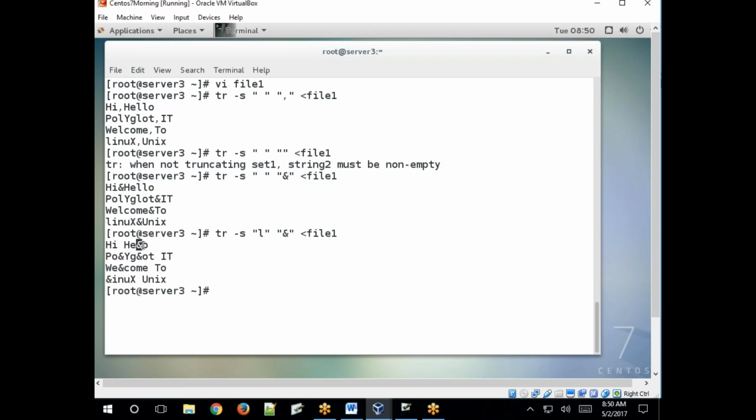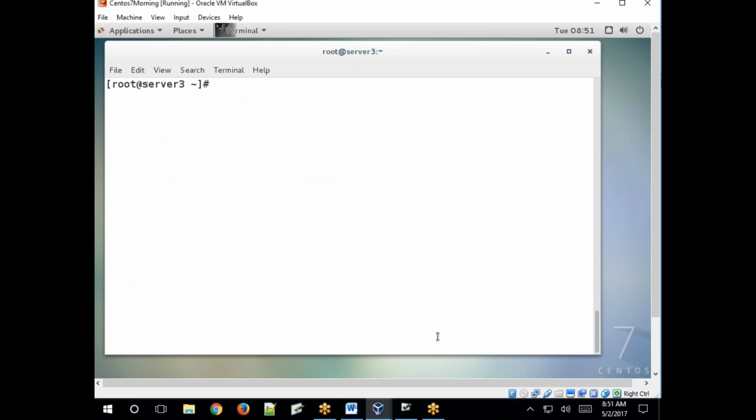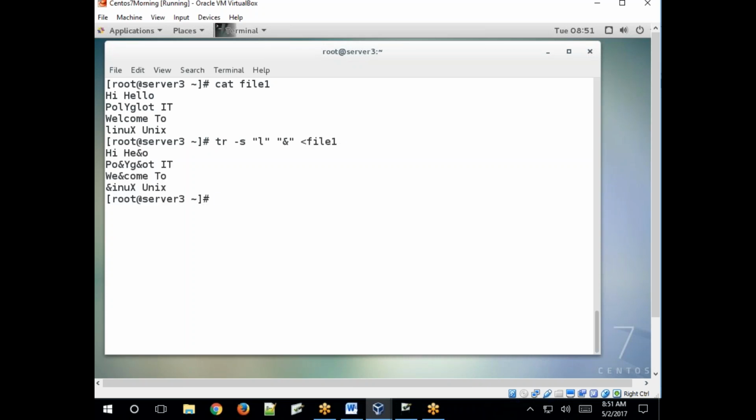So here it squeezed the subsequent characters. Double characters are there, right? So just cat file1. See, LL repeated, right? Execute this. Printed only one time here because the character is repeated and now squeezed.